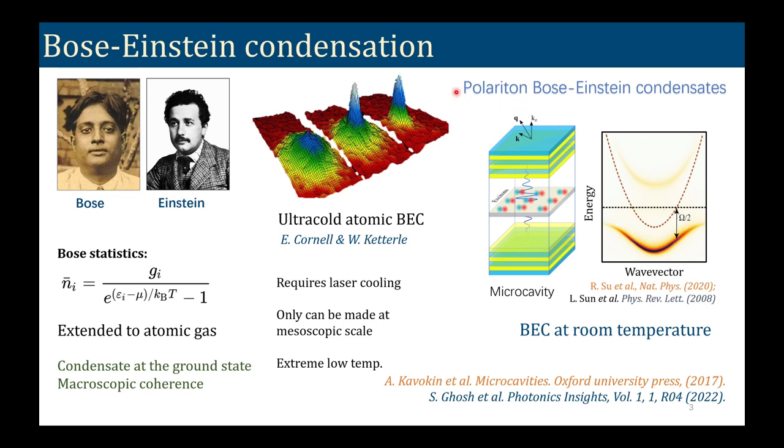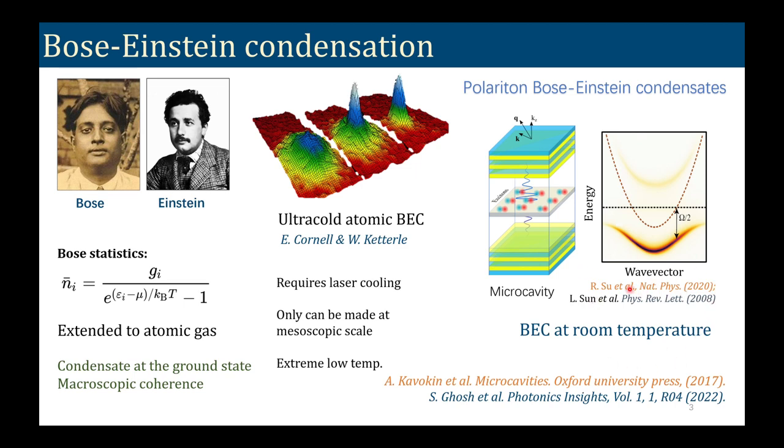So Exciton Polaritons in microcavities, that I guess you have seen already in this conference, are particles in a microcavity structure, and they can also undergo Bose-Einstein condensation. So there can be certain differences with the ultra cold atomic BEC, but anyway, the main feature, that a large number of particles in a single quantum state, can be achieved in Exciton Polariton systems even at room temperature, and that has been reported by many groups now.